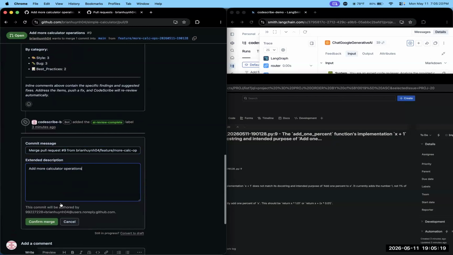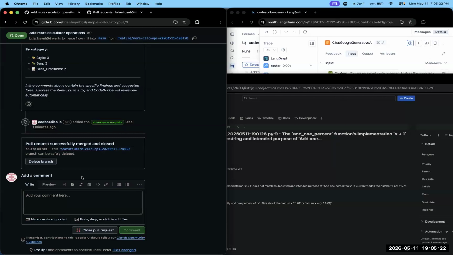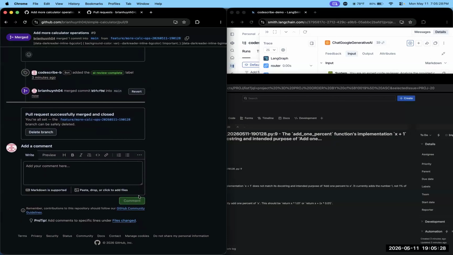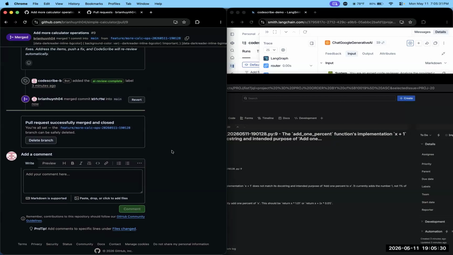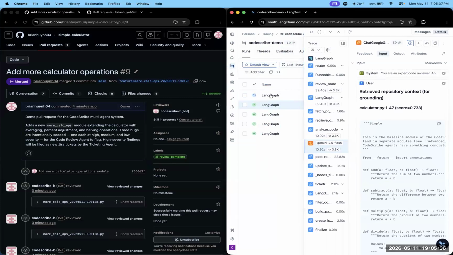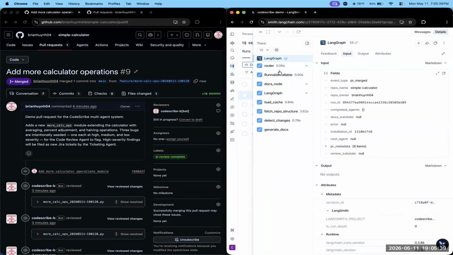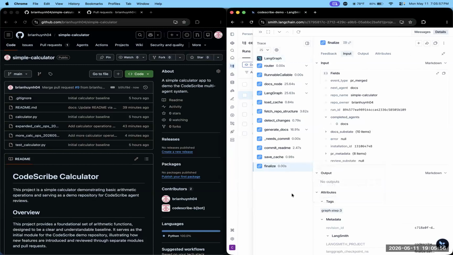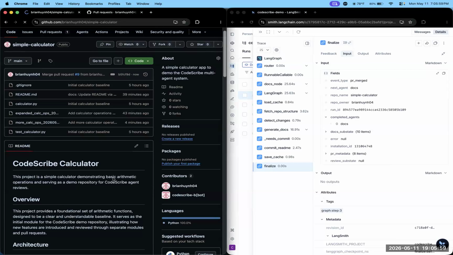I will now pass it on to Charmy to discuss the updated documentation. So basically, in the documentation agent part, it will first check if the code change is really worth changing or updating the whole documentation. We don't want to waste time or compute on code changes that are not worth updating the documentation. And if the change is truly meaningful, then only will it update the whole documentation, as we can see here, and we'll see the change in the README file.